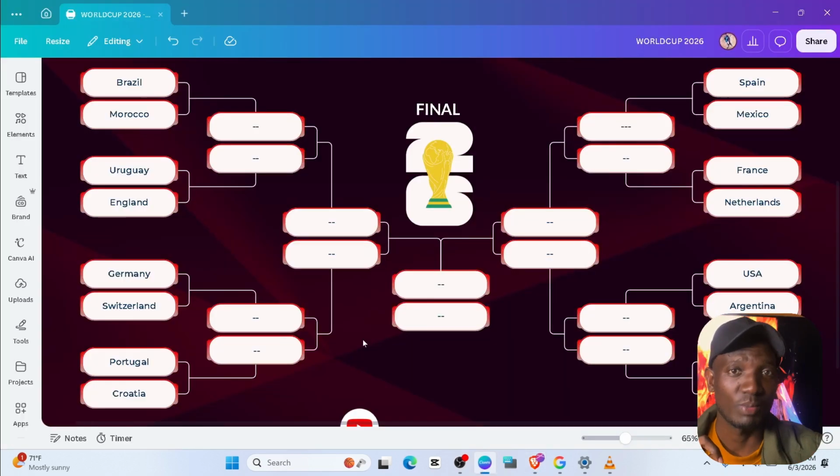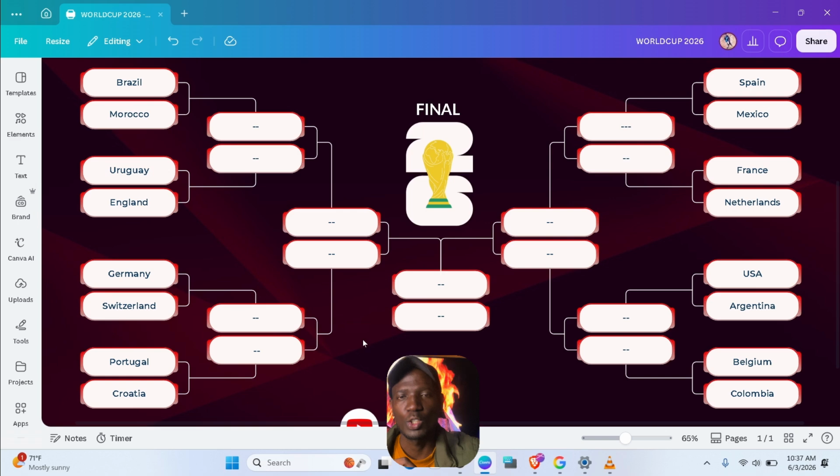Now here I use my general knowledge to pair these teams together. This is just random. We don't know what will happen, but provided these teams meet, who will go through? This is a prediction of what AI thinks will happen if these teams meet, as of 3rd of June 2026. I tried to pair these teams together randomly. This is just a random thought I did by myself.